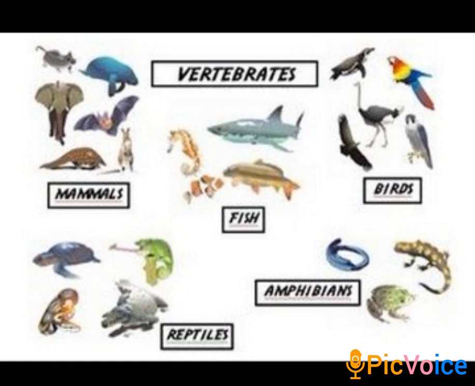Flying mammals are known as bats, which are nocturnal animals and which basically live on trees and in caves.